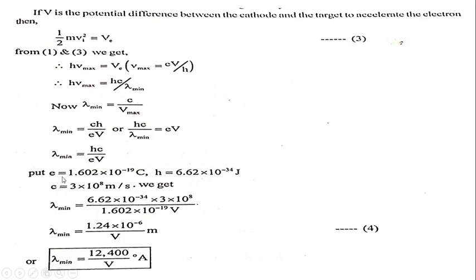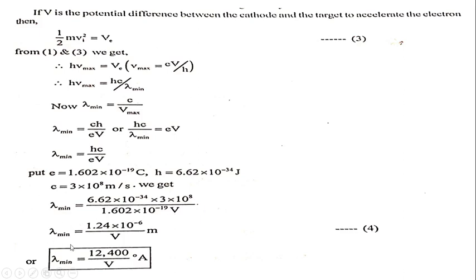Putting the value of e, that is 1.602 into 10 raised to minus 19 coulomb, h equals 6.62 into 10 raised to minus 34 joule-second, and c equals 3 into 10 raised to 8 meter per second, lambda minimum equals 6.62 into 10 raised to minus 34 into 3 into 10 raised to 8 upon 1.602 into 10 raised to minus 19.